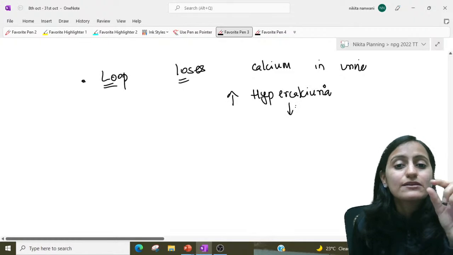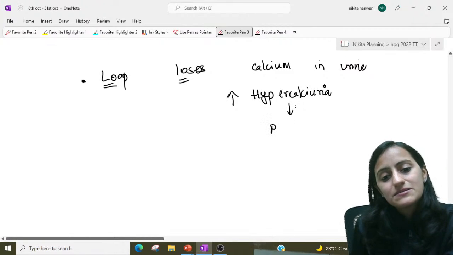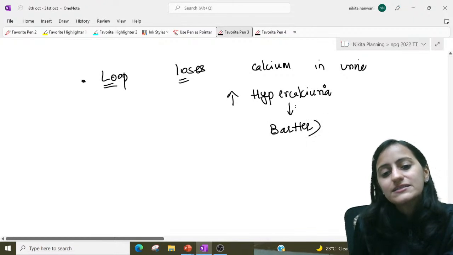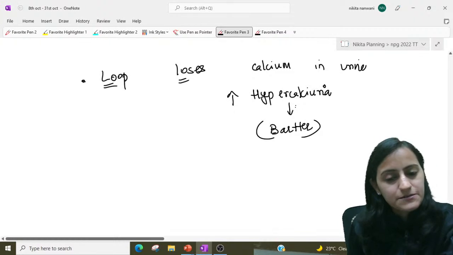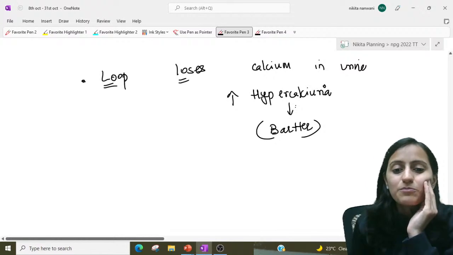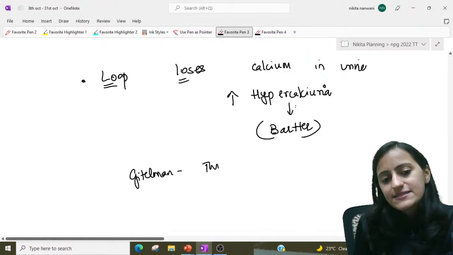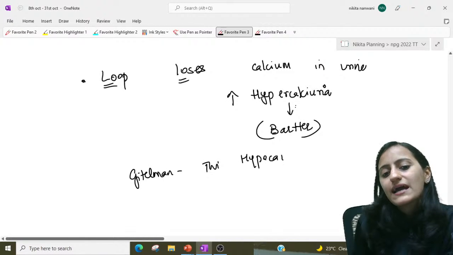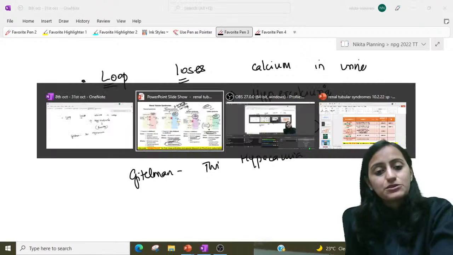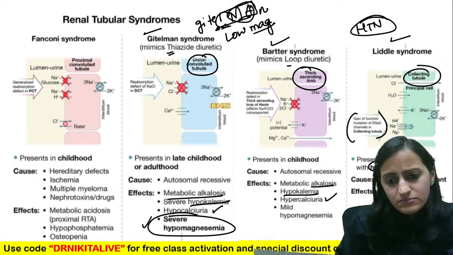And which one is like loop diuretics? It is Bartter's. So Bartter's has hypercalciuria. Gittelman's is like thiazide, so it would be hypocalciuria. Very, very important.